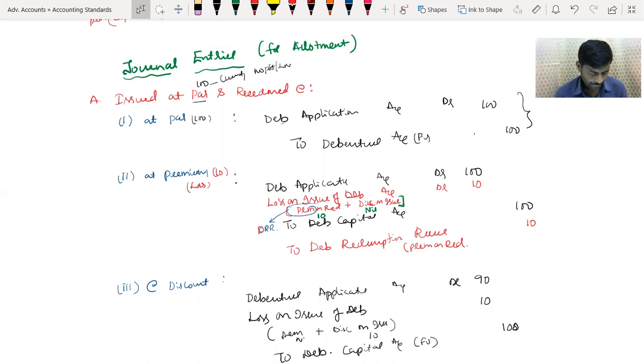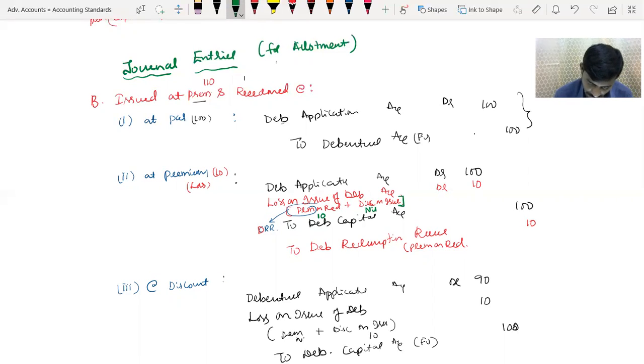Second entry. Second, it is a capital B. Issued at premium and redeemed at par. So premium 10 rupee. That means it is 110 rupee currently I issued. So therefore, in first entry,